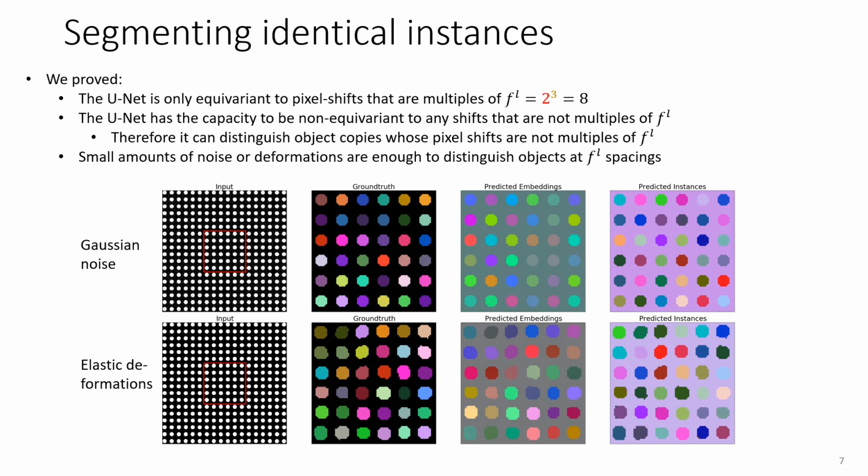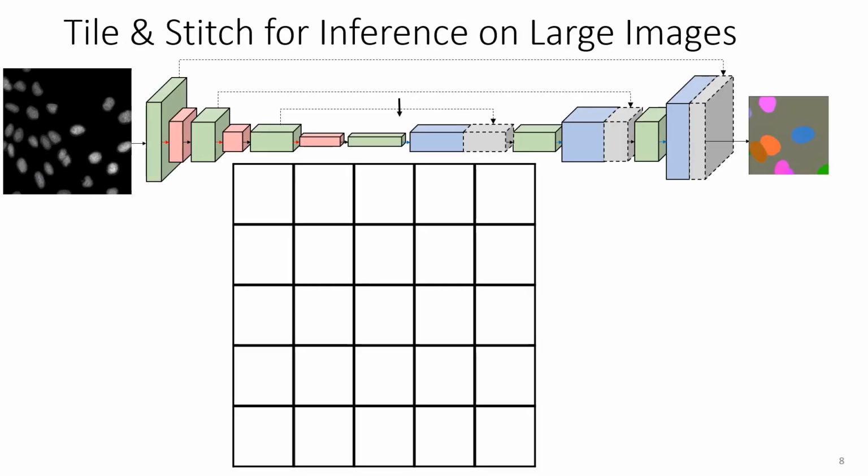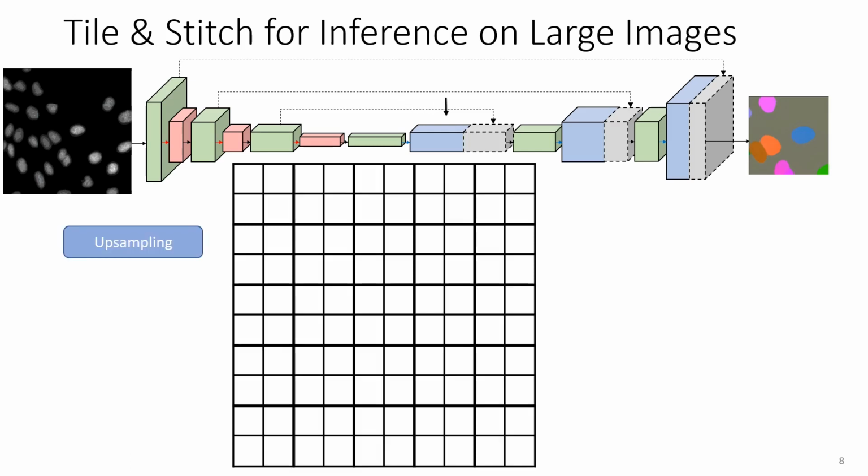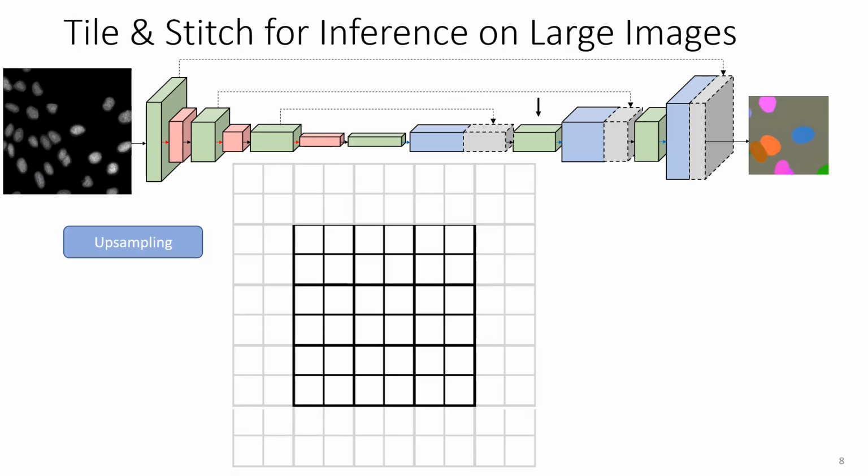We showed that adding small amounts of noise or elastic deformations is sufficient for the network to even distinguish identical objects spaced f to the power of L pixels apart from each other. Of high practical relevance is instead that inconsistencies at the tile boundaries occur when doing tile and stitch on large images. The grid shows a filter map in the bottleneck of the UNet. The decoder path consists of 3 levels, each consisting of a transposed convolution upsampling operation with filter size 2 by 2 and 2 valid convolutions with filter size 3 by 3.